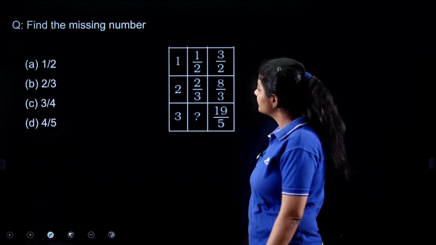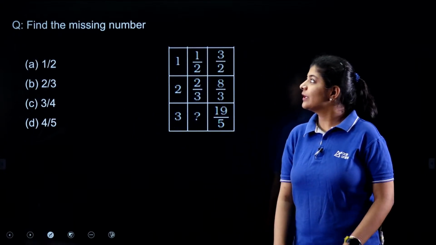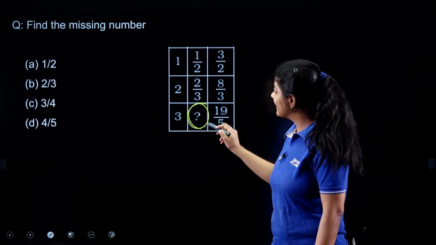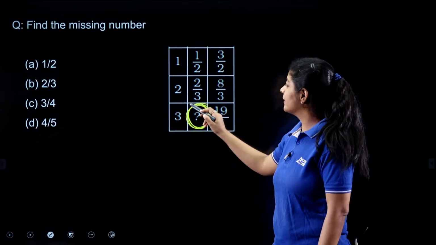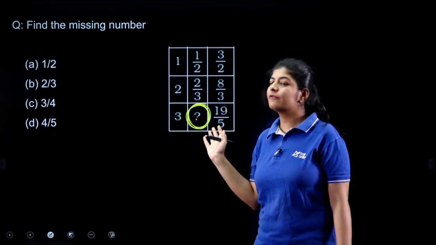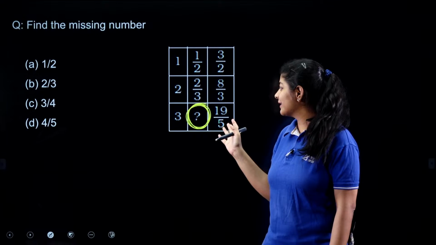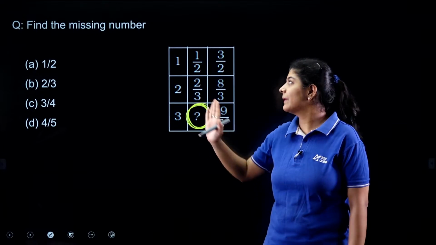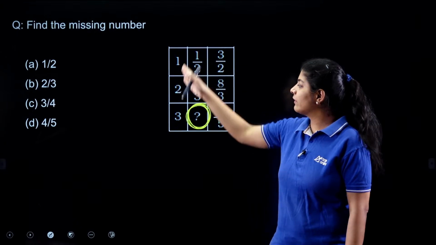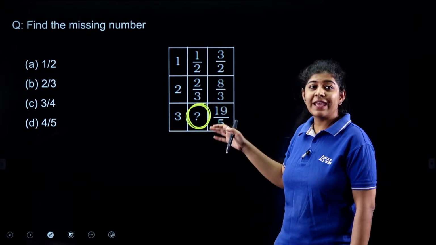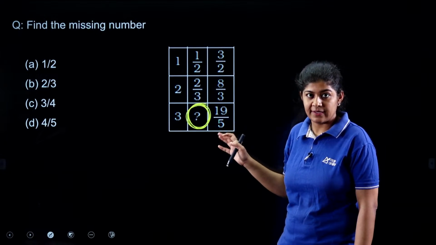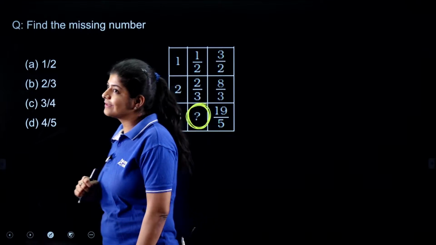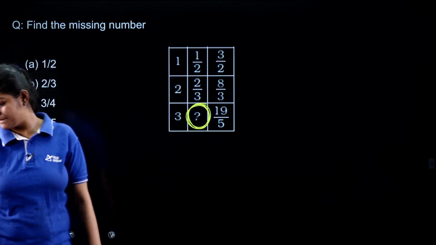Next. Okay, the next question is saying that again we have to find out the missing term, and here this is my missing term. Whenever we have a question in matrix format, please take care that there are chances that we may have a row wise pattern, a column wise pattern, or a diagonal based pattern as well, right? So please check all the possibilities and let me know what answer you are getting.